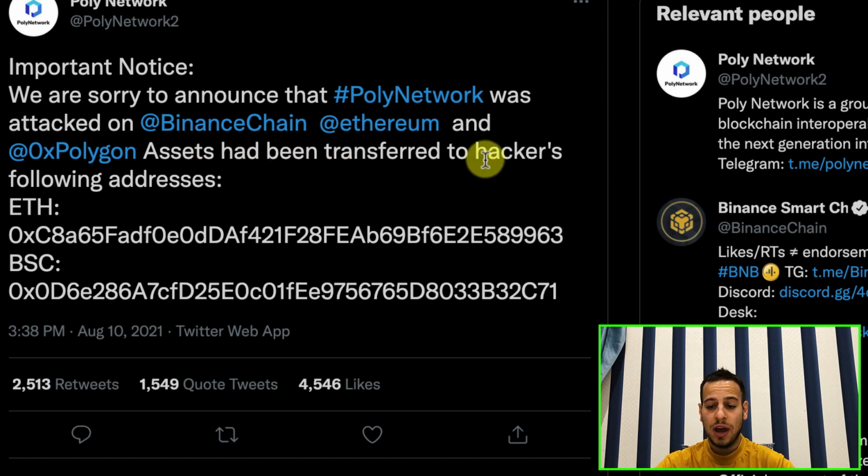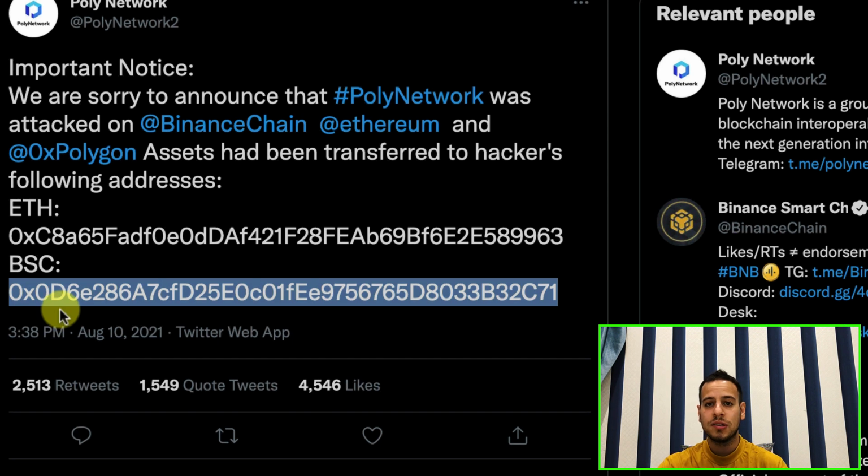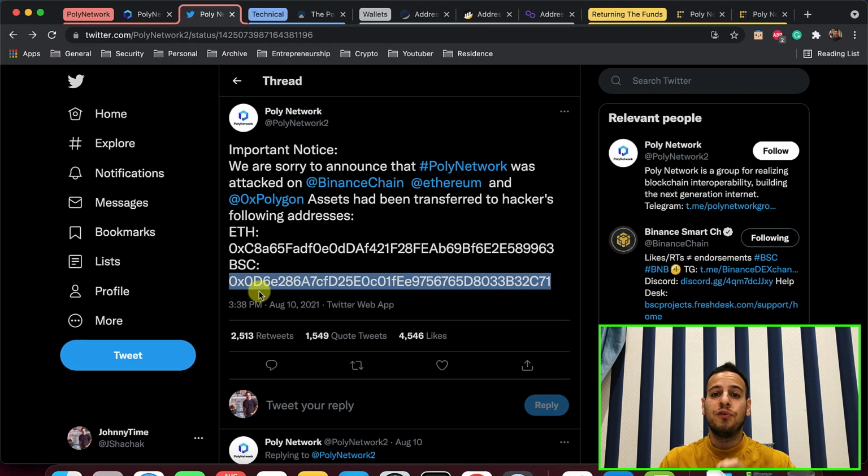Assets had been transferred to the hacker's following addresses, ETH and BSC. So here they post the ETH and BSC addresses, and later on they asked the miners for help. In Ethereum it's more complicated because it's more decentralized. On Binance Smart Chain it's more simple, and in Polygon it's also more simple because it's less decentralized. Also, they asked Tether to freeze the token and freeze the funds, so the hacker will not be able to use them or mix them and make them disappear in a way that is not restorable. So Tether actually blocked it.